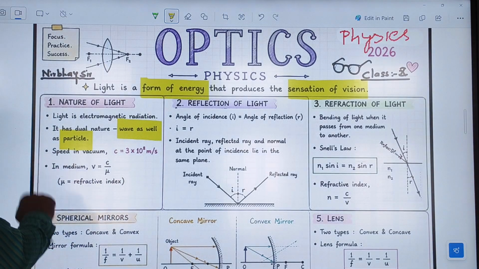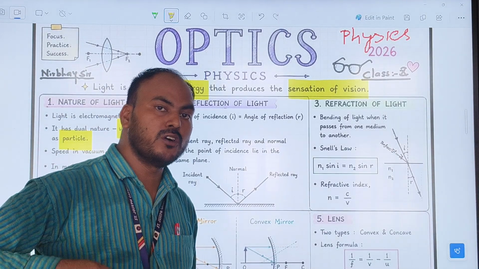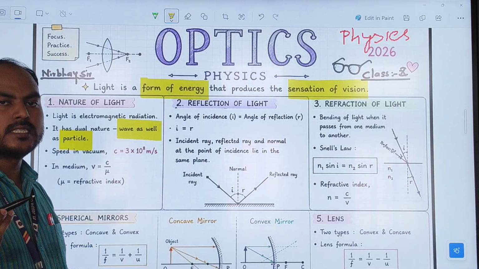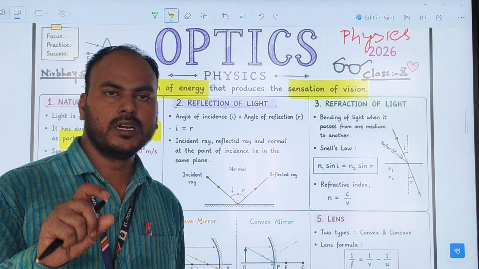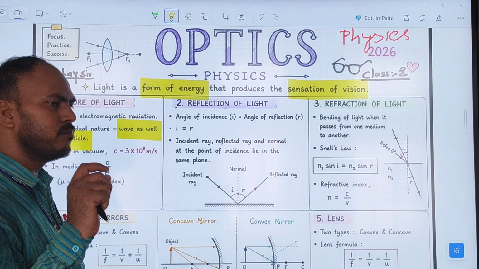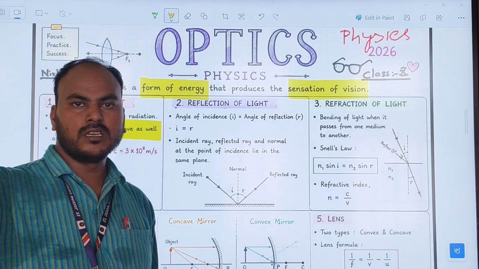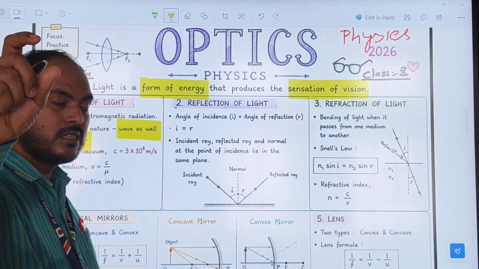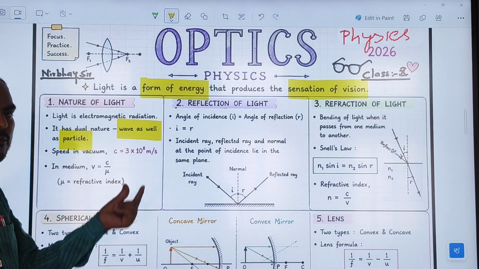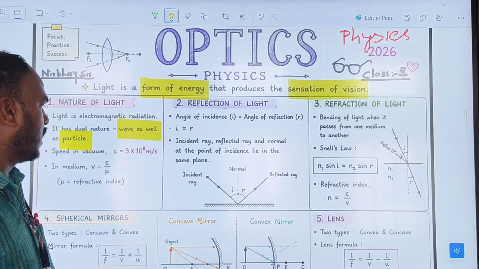Now, what is next? What is the speed of light in air or vacuum? The speed of light in air and vacuum is 3 into 10 to the power 8 meter per second. Generally, if you see some ICC book, the actual value is 2.99 something meter per second, but we take the approximate value 3 into 10 to the power 8 meter per second to solve numerical problems for our convenience.